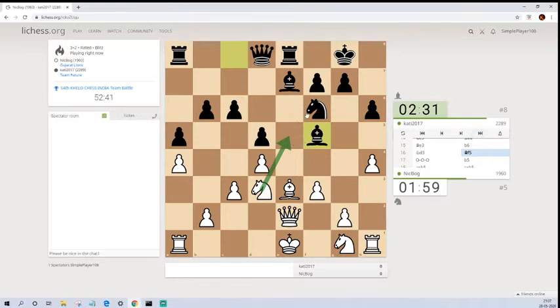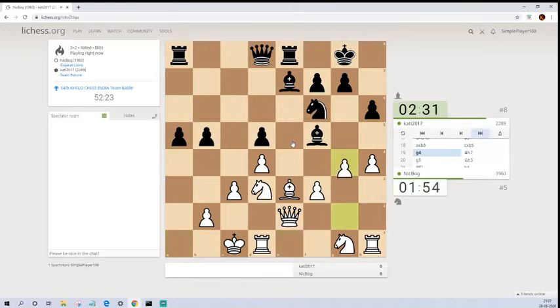This knight would have a very good square on e5. From here, it's attacking this c6 square and also supporting this g4, g5, g6 push. So I think knight e5 was a nice move here. Okay, but castles was played, and I think this will help black to attack quickly now on the queen side.